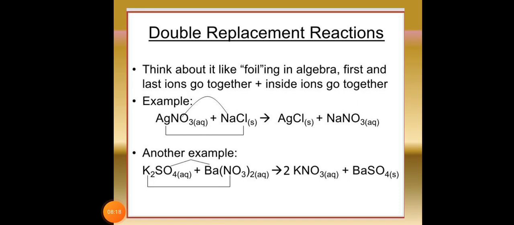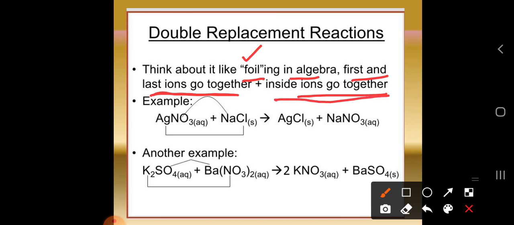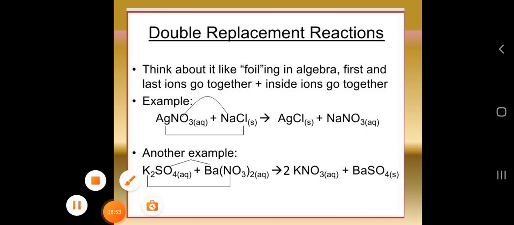So, dear students, you can remember the double displacement reaction in this way, think about it like FOIL in algebra, first and last ions together. Okay. This is one of the formulas, that is FOIL in algebra, F for first, O for outside, I for inside, L for last. That is first and last ions go together, plus inside ions go together. So, how you can remember? First and last ions.